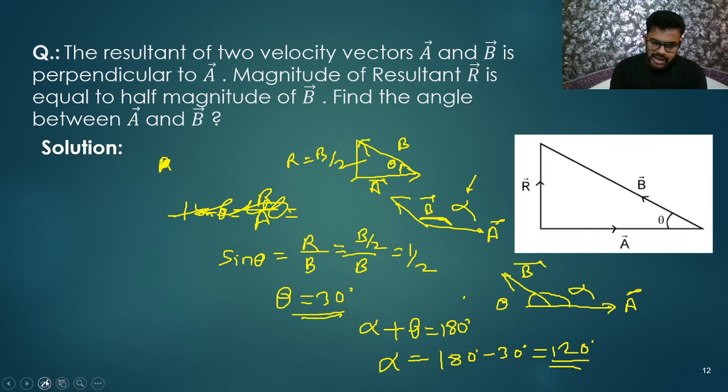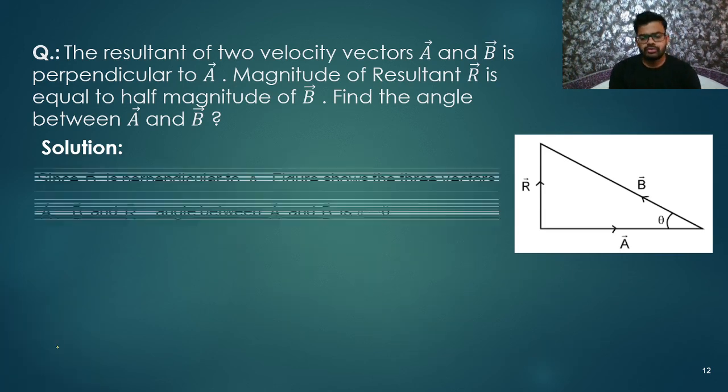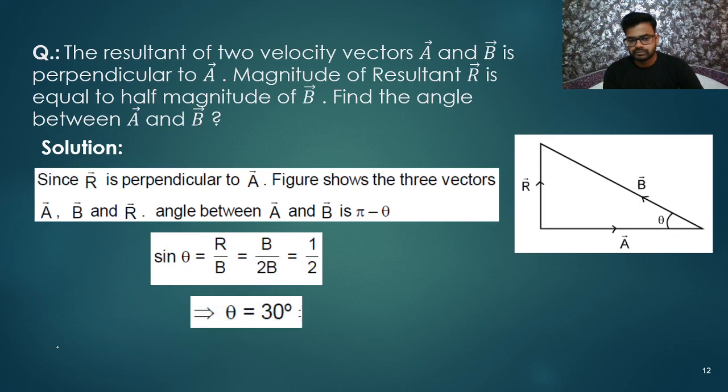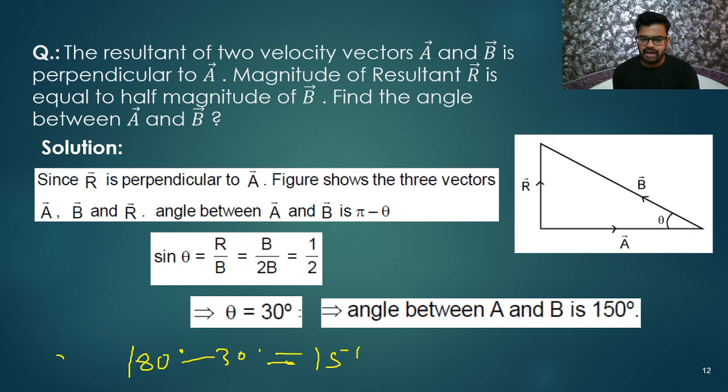Remember, the angle between two vectors is taken when both the vectors are joined tail to tail, not head to head, not head to tail. So that's why we have to solve it like this. So we are getting the final answer. Oh, sorry, I have written 120, that is not 120. 180 minus 30 degrees is 150 degrees. Yes, 150 degrees is the answer. This was the value of alpha.